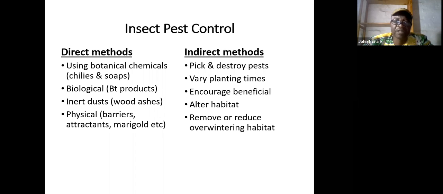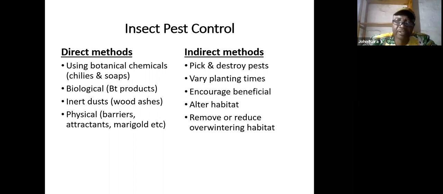And also marigold and other plants. Marigold is a plant that has flowers and it repels. When you have it in the garden, it sort of attracts insects, but when insects come to the marigold, they tend not to like the smell of it. So it is a plant that we can intercrop with our main crop in the garden.